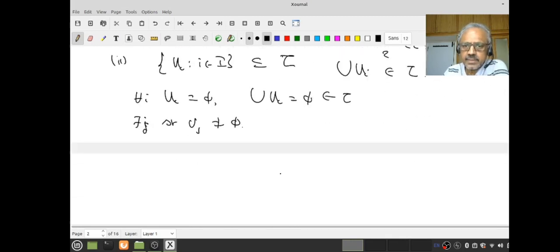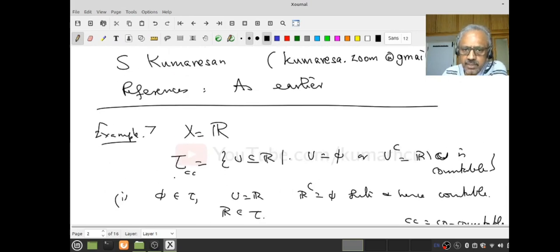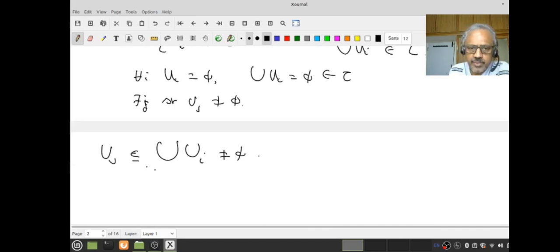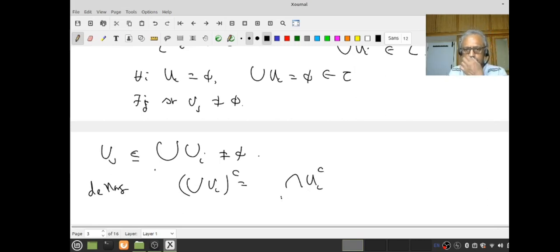Okay, so let us look at this case, the union of U_i. Now notice that U_j is contained in this, therefore this is not empty. Therefore, when does a non-empty set belong to tau CC? If and only if the complement is countable. Therefore, what is the complement? That is the complement of the union of U_i. Again, by De Morgan's law, this is the intersection of U_i complement over i. But notice that this is contained in U_j complement.